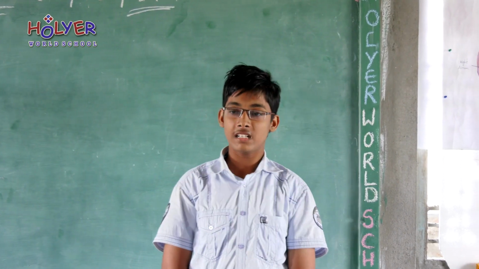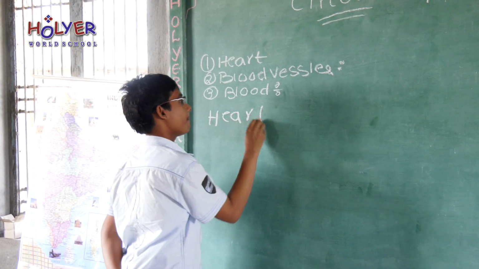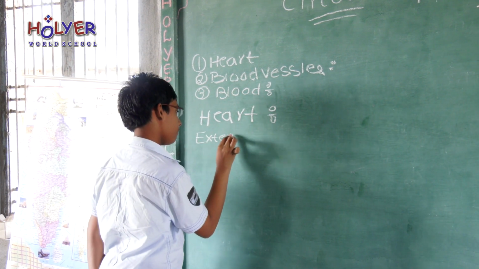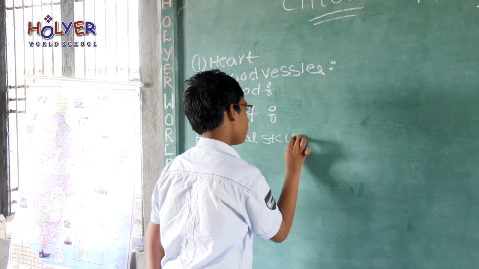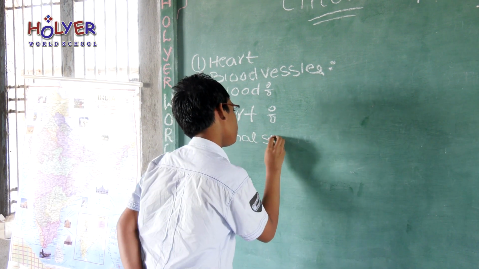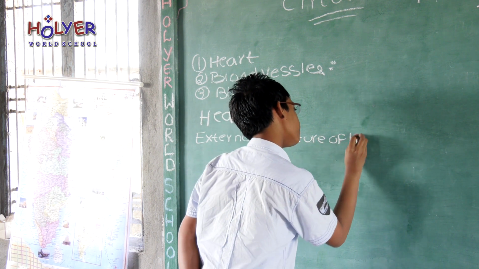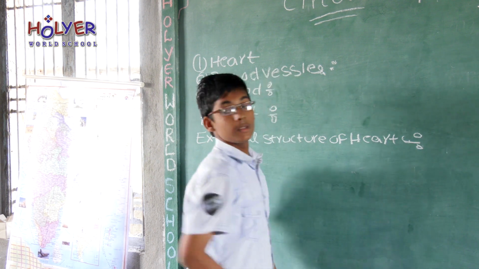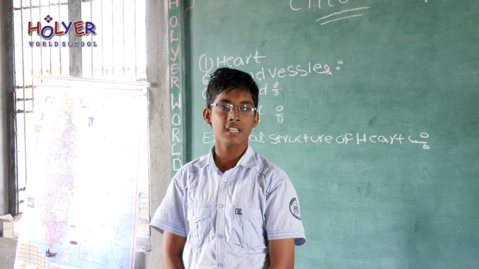External structure of the heart. Did you know the heart starts beating on the 21st day of the embryonic stage?